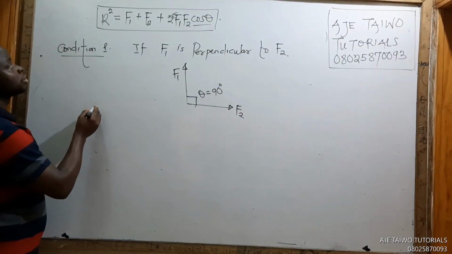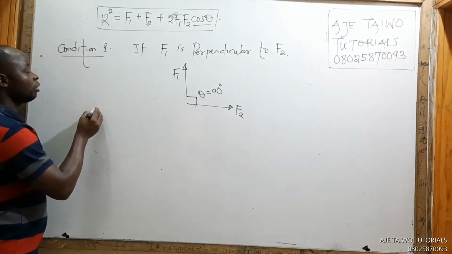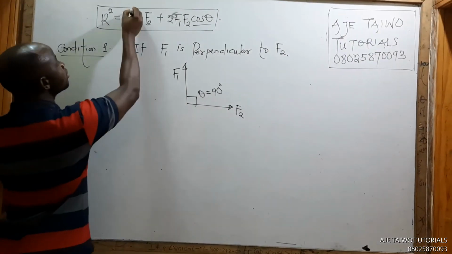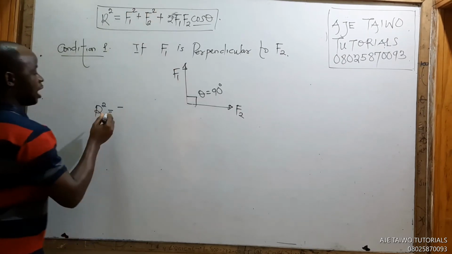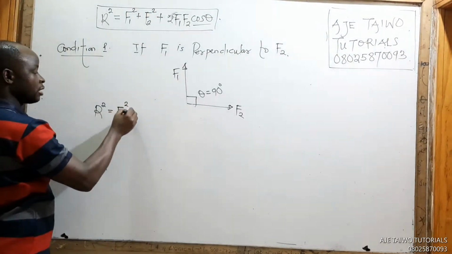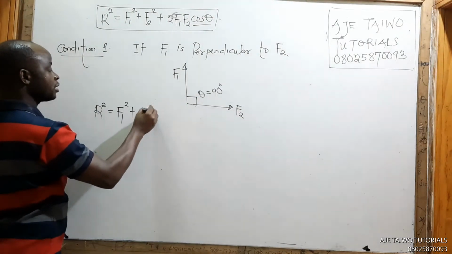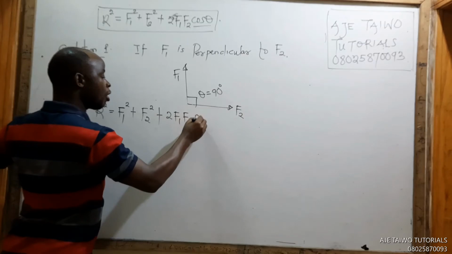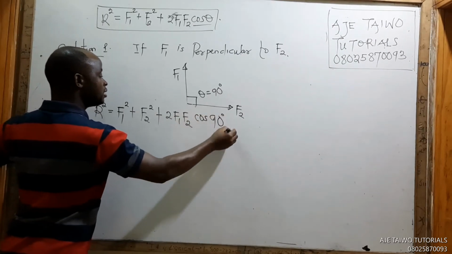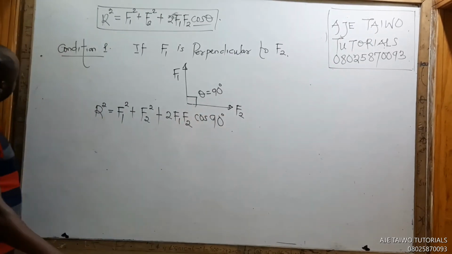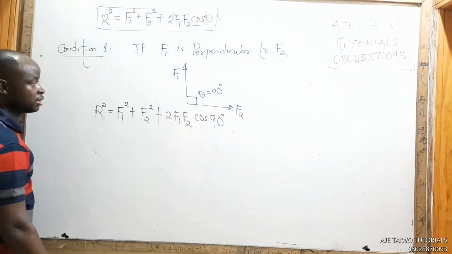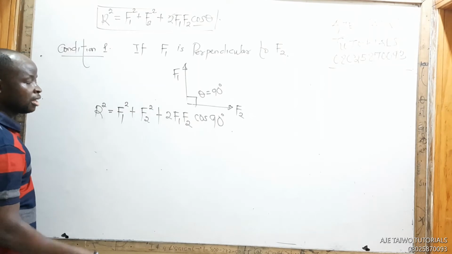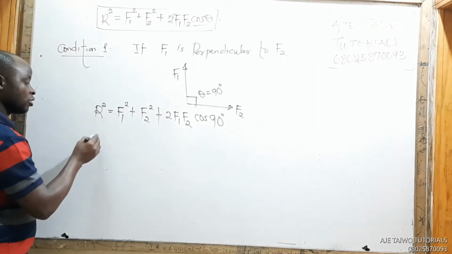What do we have? We have our R squared equals F1 squared plus F2 squared plus 2F1F2 cos 90 degrees, if F1 and F2 are perpendicular to each other. Okay?